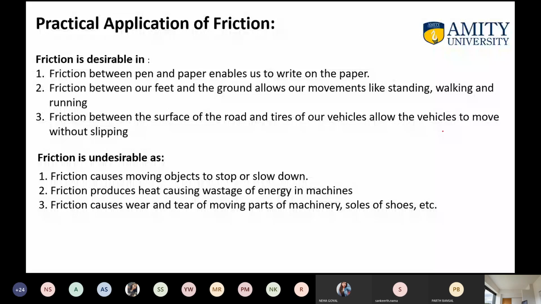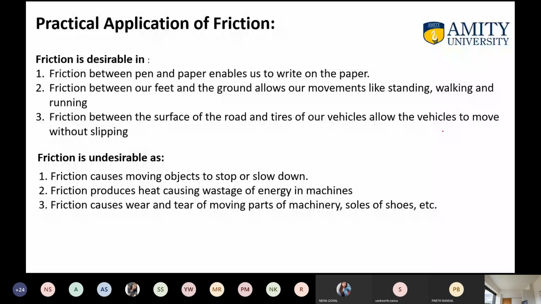Friction is also undesirable. Friction causes a moving object to stop or slow down, which is the point when the friction is more than the tractive force. Friction produces heat, causing wastage of energy in machines. When a machine is working, when a tool is moving on the workpiece, and the tool is getting a little wear and tear, then what will happen?